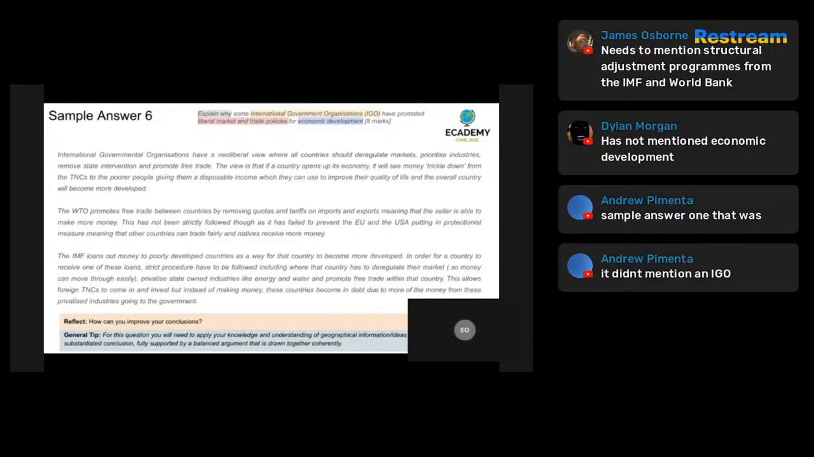Sample answer 6. International government organizations have a neoliberal view. Excellent start. Immediately, the candidate is demonstrating they understand key geographical concepts. Neoliberal view, where all countries should deregulate markets. Another excellent key term. Prioritize industries. Remove state intervention, absolutely, and promote free trade. In that one sentence, this candidate has already demonstrated to me that they have a very strong understanding of what IGOs are and what they do. And I know that if I read the rest of this answer, honestly, this would be a very, very strong answer itself.